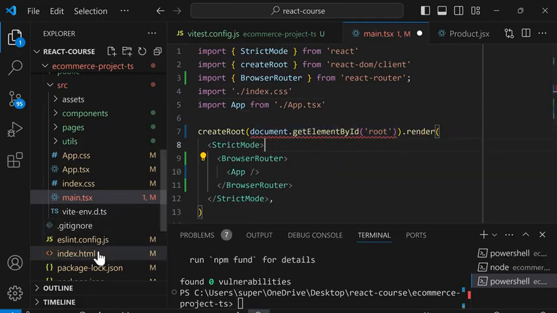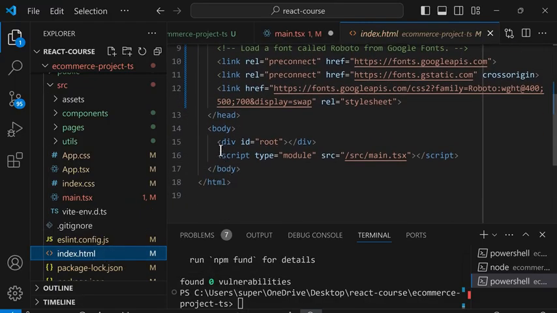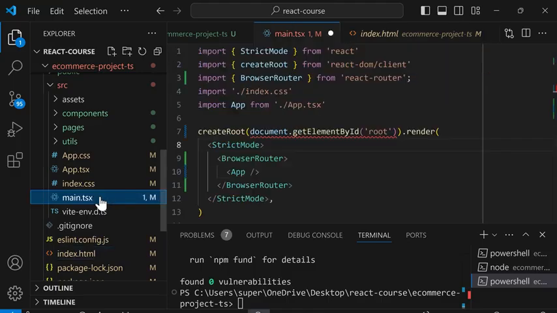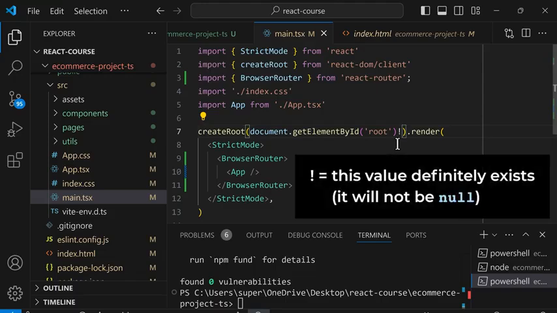However, if we check our index.html and scroll down, we have an element here with the ID of root. So we know that this element definitely exists. In main.tsx, to tell TypeScript that this value definitely exists, at the end, we're going to add exclamation and save. So this tells TypeScript that this value definitely exists, and it will not be null. And now the error is gone.